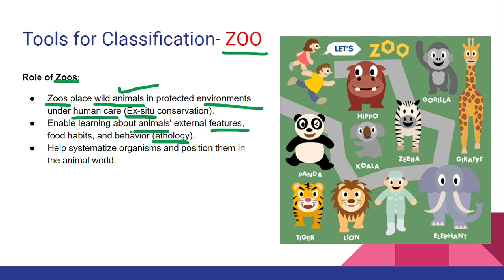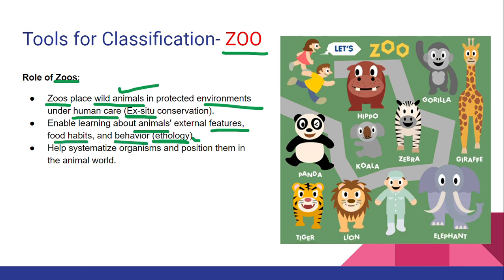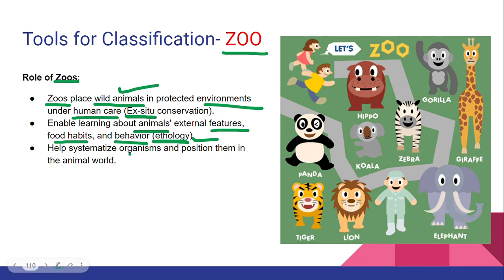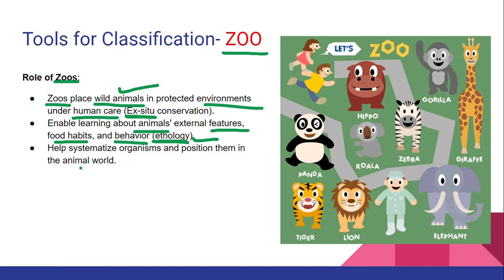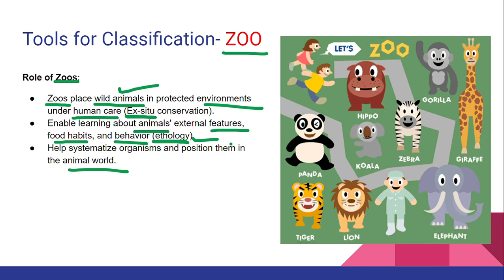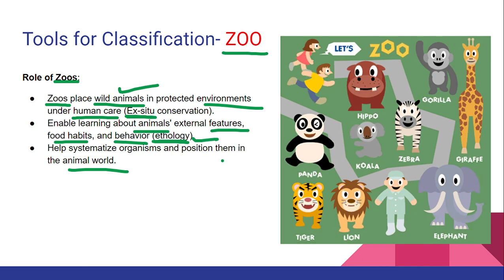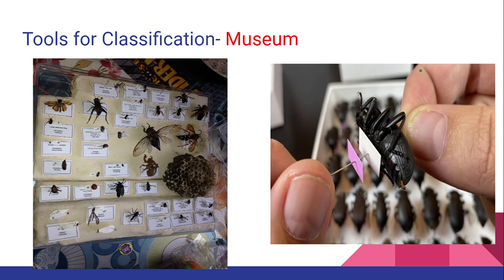What do we study in that behavior? We see their external features, their food habit, their habitat, their behavior, everything we are going to study in ethology. It helps systematize organisms and position them in the animal world. So how animals are being categorized, if we don't know about the animal, obviously we won't be able to classify the animal. So it is important for us to understand about the animals. Here in the picture you can see different types of animals.